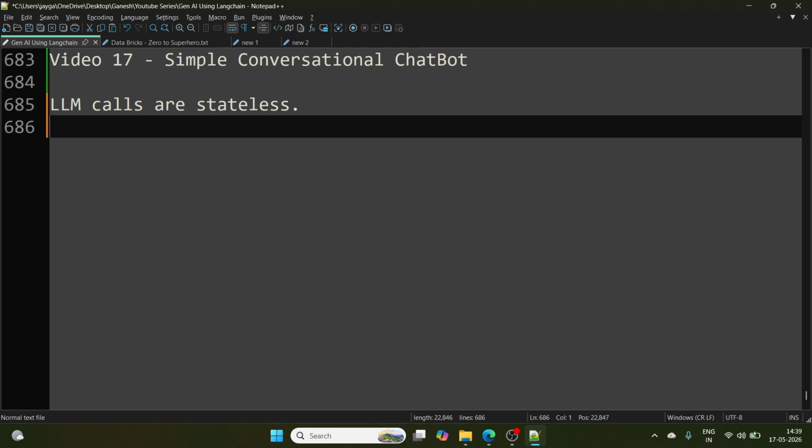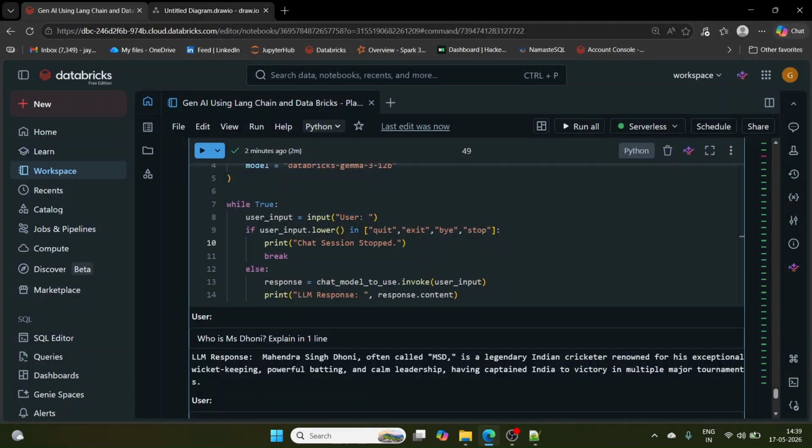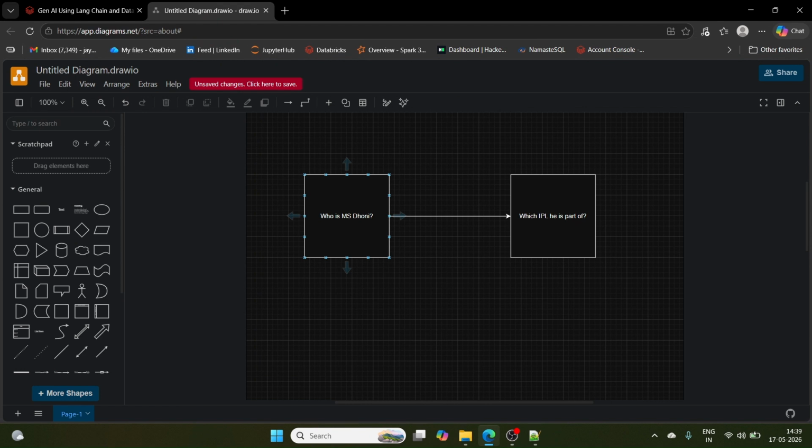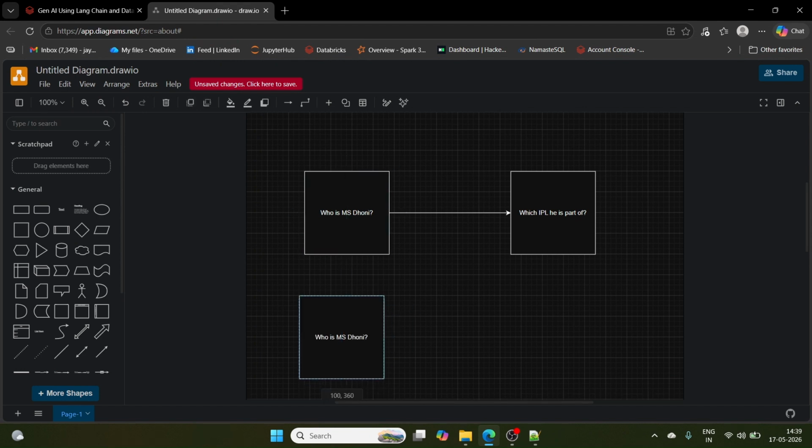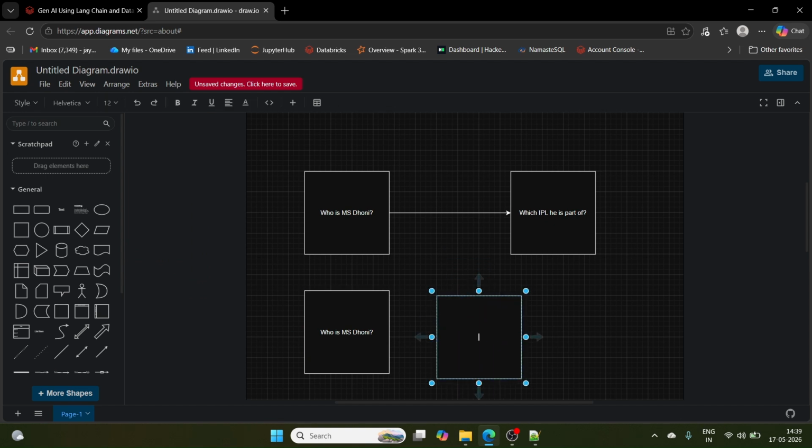So what I have to do, first thing, let me tell you. Who is MS Dhoni? This I'll ask. Let me copy this as it is. I'm going to ask this. My next step would be to maintain the chat history.